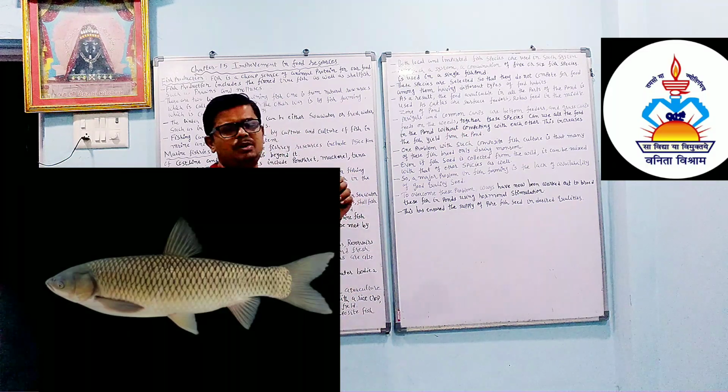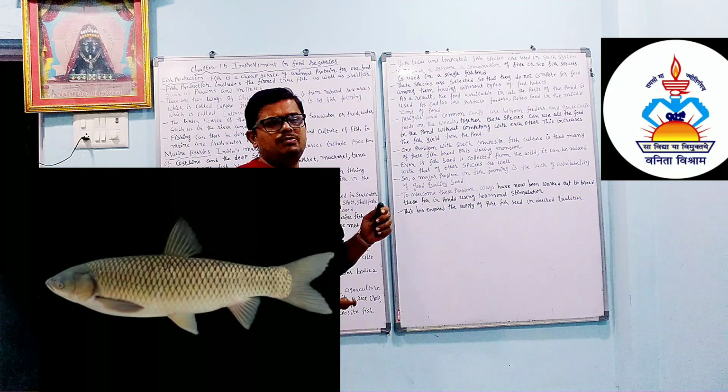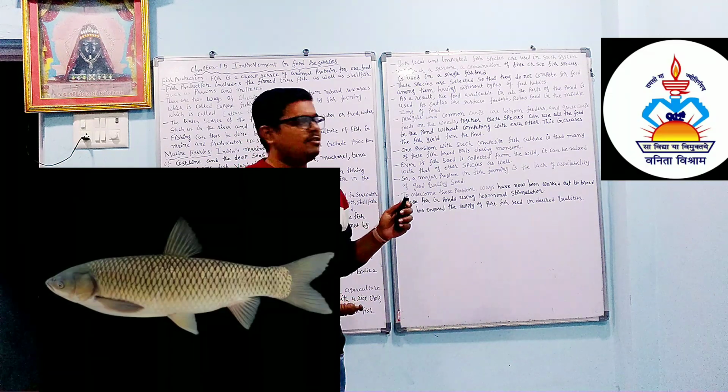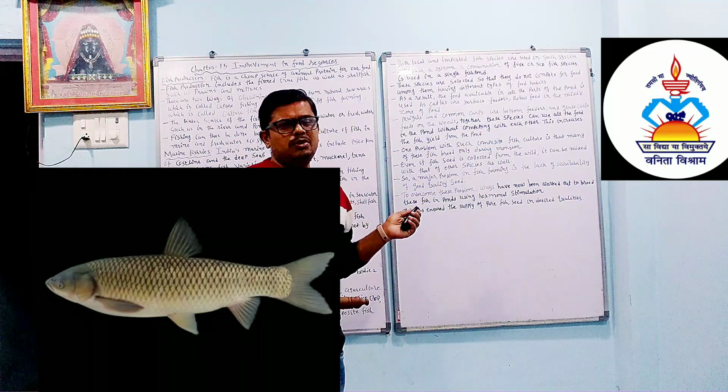So some are available on the surface, some are available at the bottom of the water, and some are available at the center of the water. As well as their food habits are different, so there is no competition for food. So the yield of the fish increases.